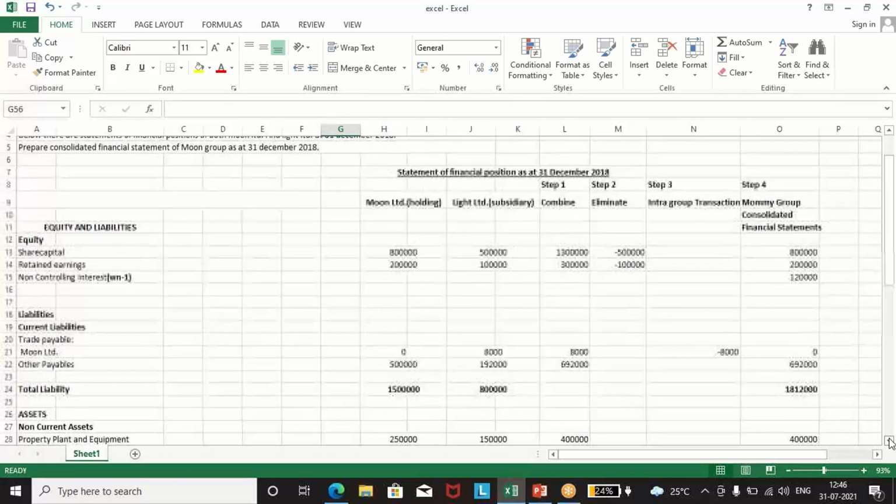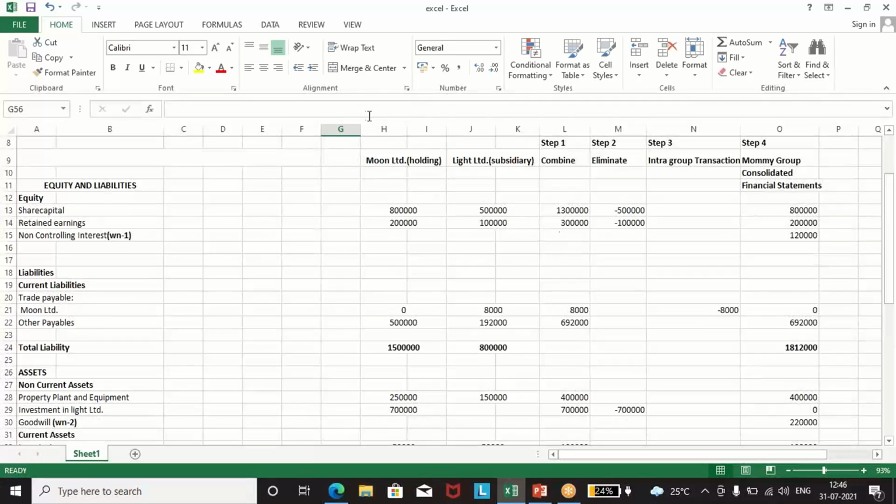So we have been given the balance sheets of both the companies, that is holding and subsidiary. On the equity side, we have share capital and retained earnings. As we can see, the holding company Moon Limited's share capital is 8 lakh and retained earnings are 2 lakh. Similarly, the share capital of the subsidiary company is 5 lakh and retained earnings are 1 lakh.